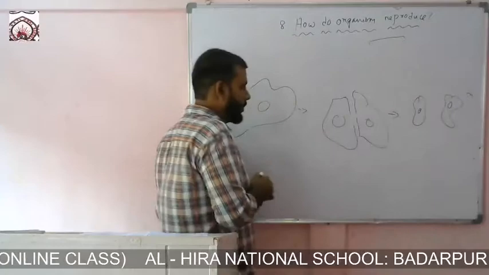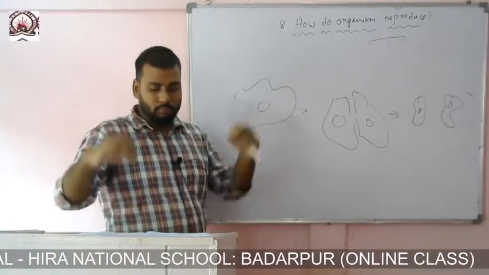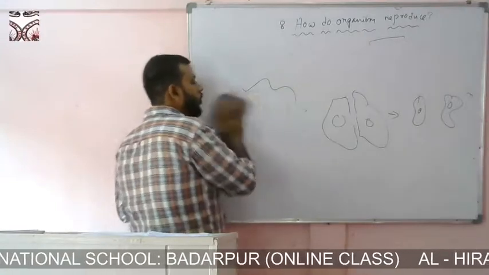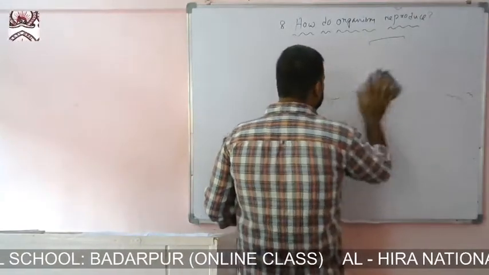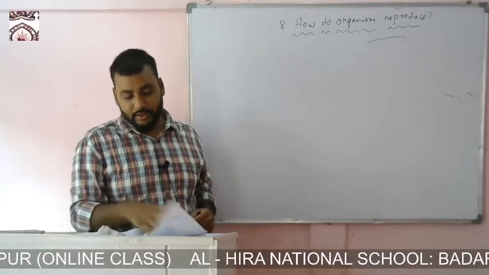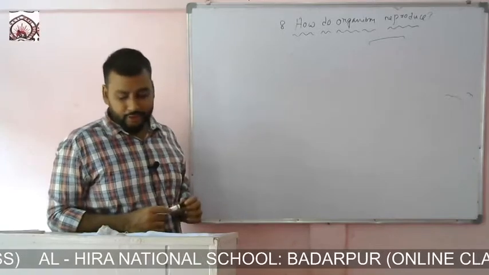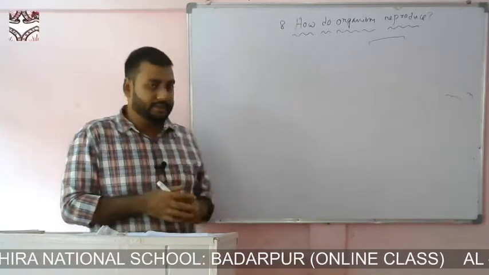So this is called fission. It means directly dividing into two daughter individuals or two daughter organisms. Very simple. So a few examples are amoeba. So these are asexual reproduction in animals I am discussing.